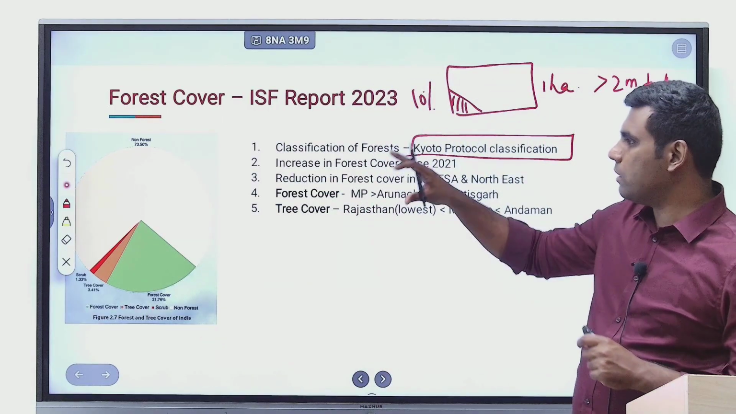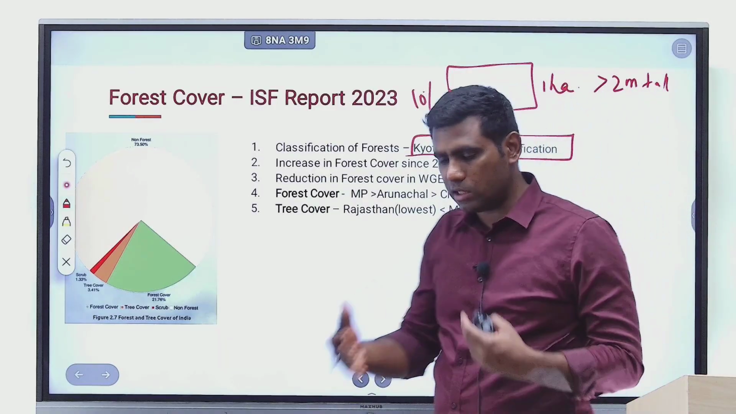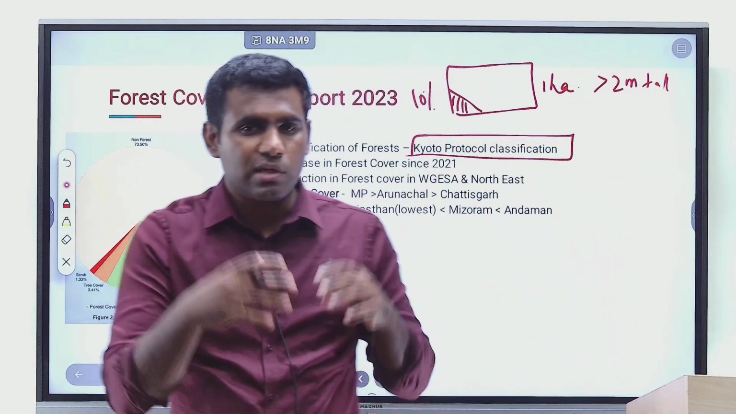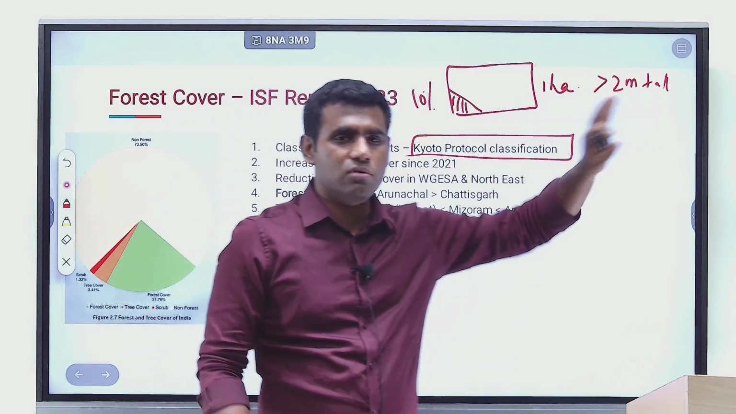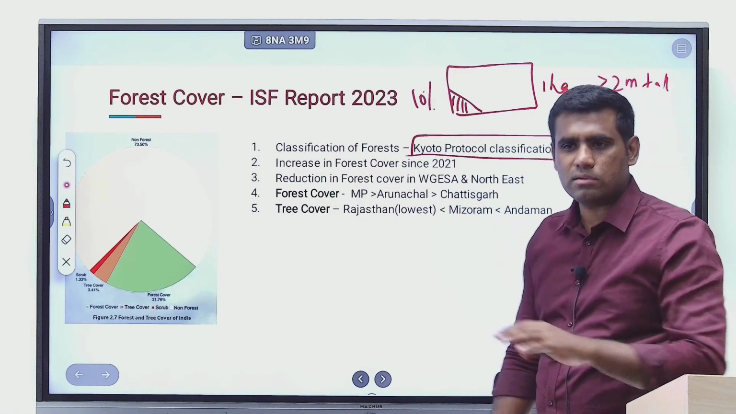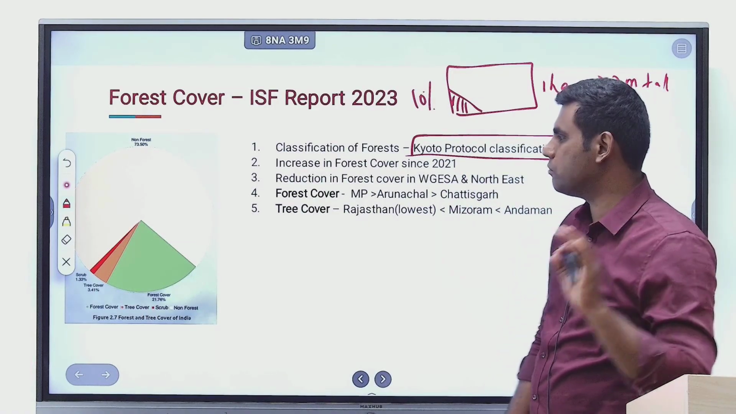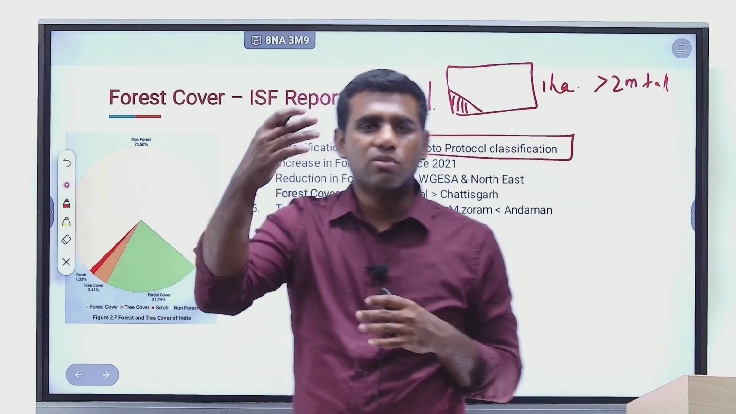So for a land to be earmarked as a forest, it should be at least 1 hectare of area, a minimum 10% canopy of green cover, comprising of trees which are beyond a height of 2 meters. It's only if these conditions are satisfied that an area can be earmarked as a forest, right? So such kind of areas, have they seen an increase or have they seen a decrease?